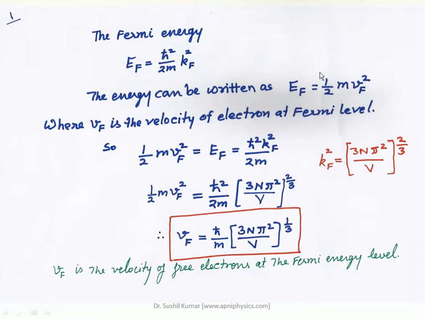But before that, if I have to find the velocity of these free electrons, I have to use the formula EF is equal to 1/2 m vF², where vF is the velocity of the electron at the Fermi level. Comparing these two parts of energy, 1/2 m vF² is equal to ħ²kF² upon 2m.